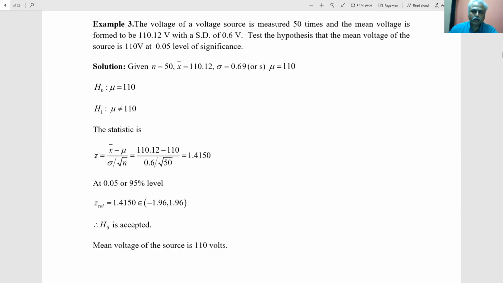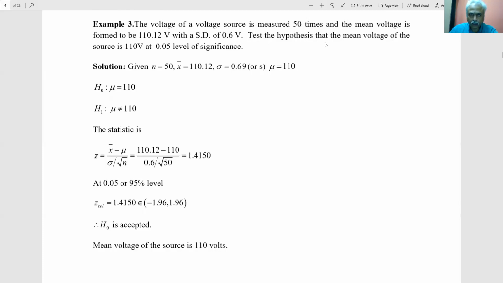So always in the first type of examples, the mean and standard deviation of the sample will be given. So concentrate on 3 things: mean, standard deviation, and sample size n. X bar, sigma, and 50, that is sample size n.